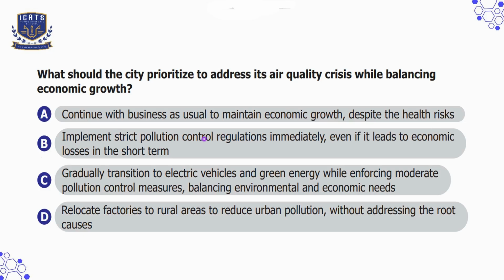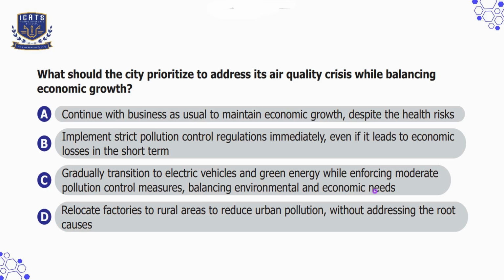Option B is implement strict pollution control regulations immediately, even if it leads to economic losses in the short term. Which is wrong because it prioritizes health but may harm the economy too much. Option C is gradually transition to electric vehicles and green energy while enforcing moderate pollution control measures, balancing environmental and economic needs.